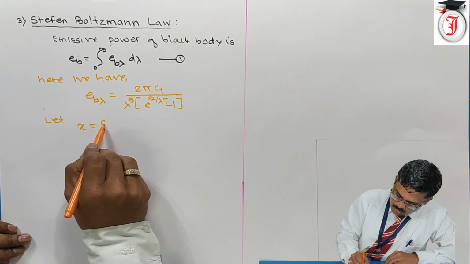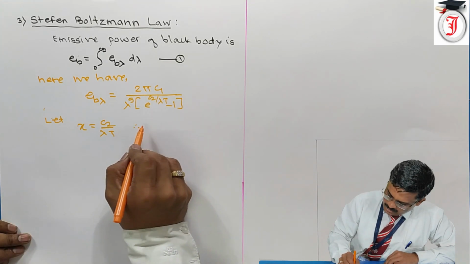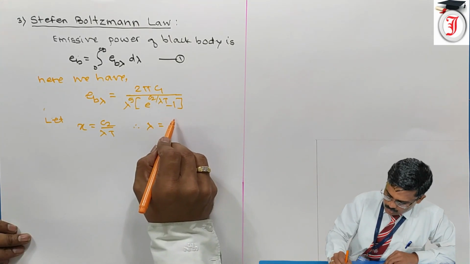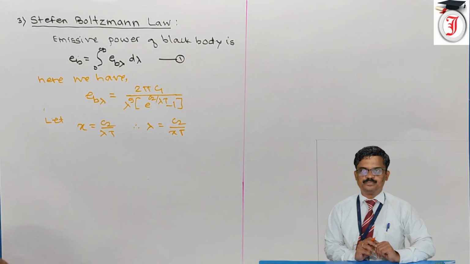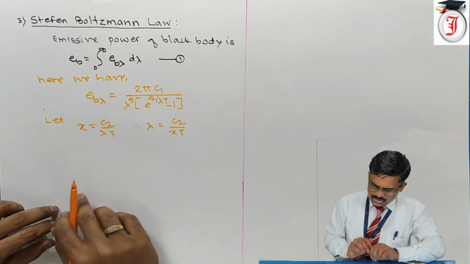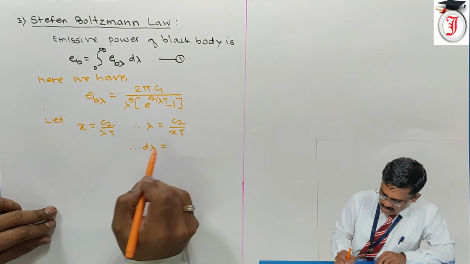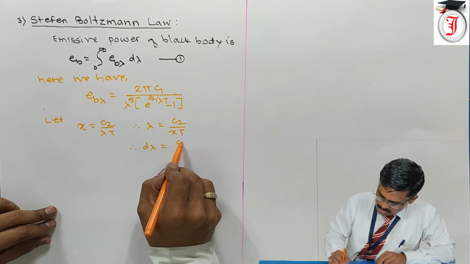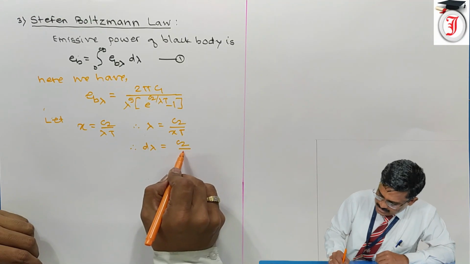let us assume x is equal to C2 upon lambda T. Therefore, lambda is equal to C2 upon x into T. So from this we can determine d lambda. C2 is constant, T is also constant.